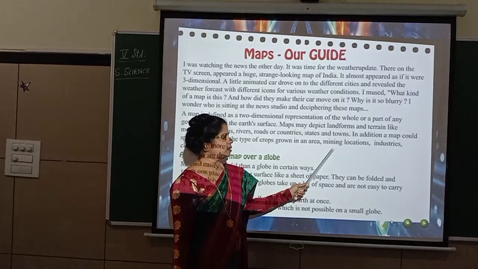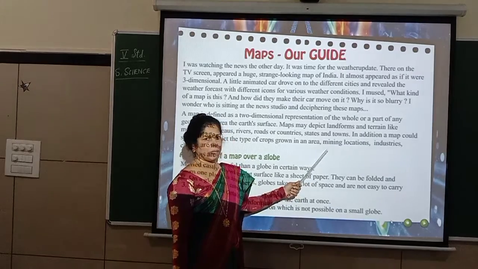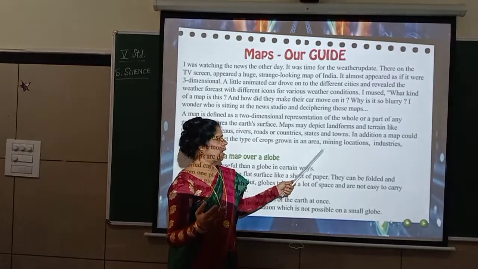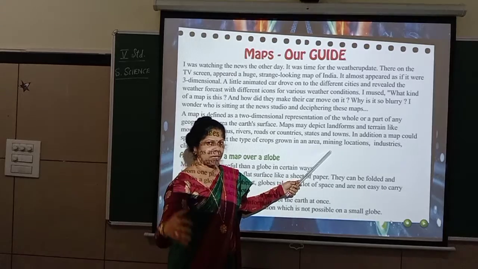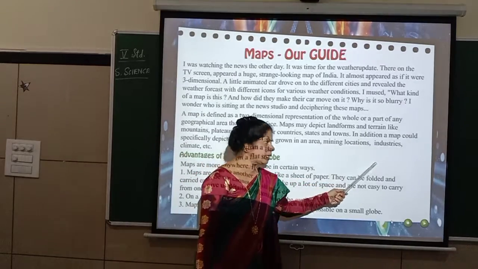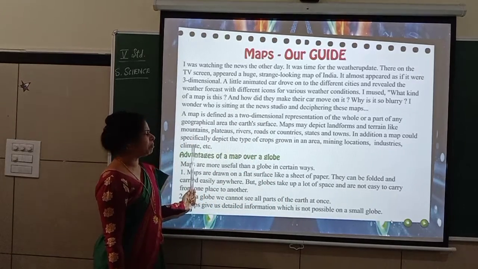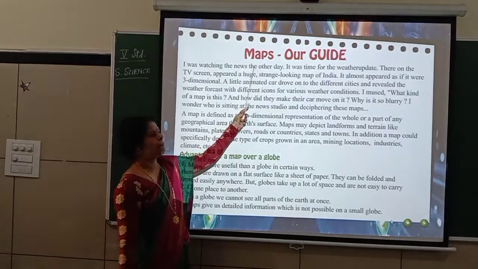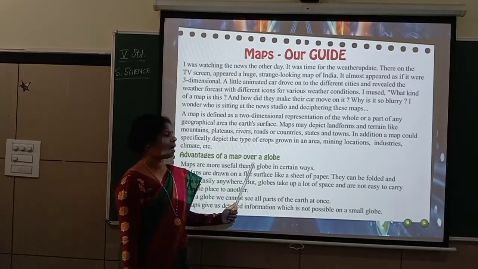Mining locations. Mining locations means minerals that have to be mined. There are different minerals. For example, gold mines, you would have heard of gold mines, and you would have heard about iron mines. Isn't it? Like that, there are different mining locations also. Then industries, various types of industries. And climate also, different types of climate in different areas. All these can be shown where? On maps.